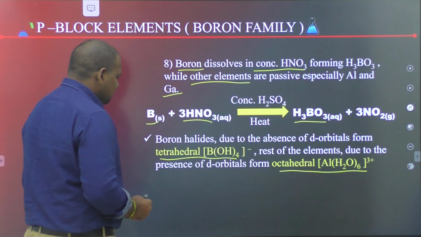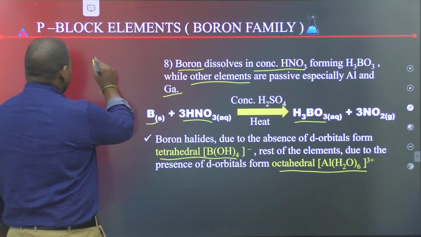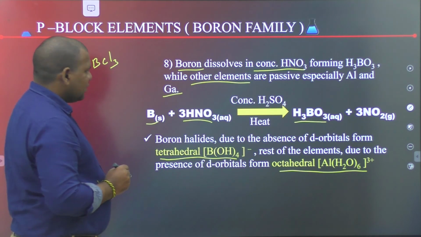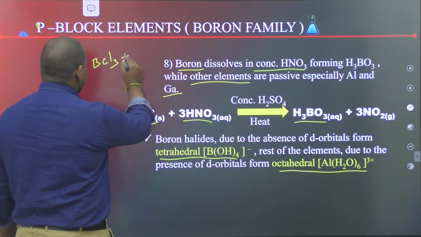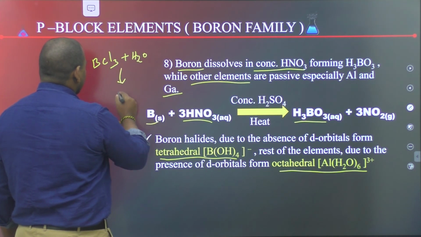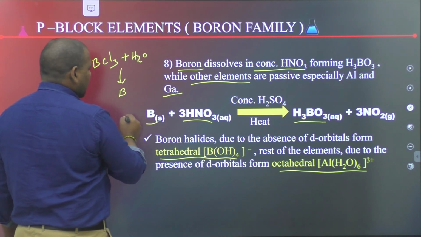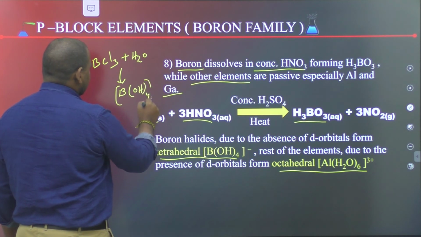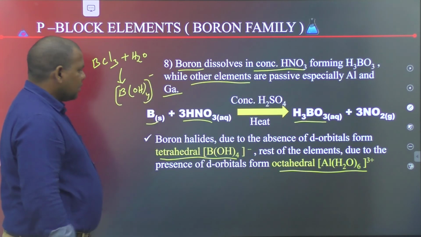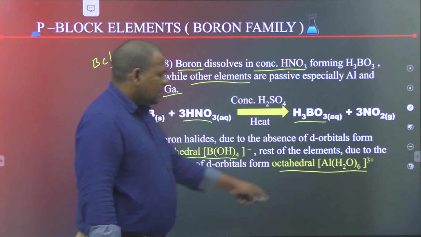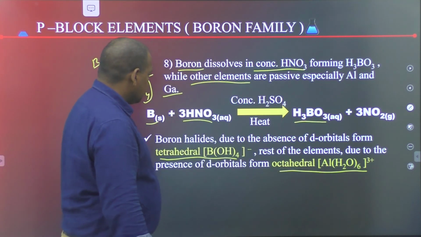For example, boron trihalides such as BH3 and BCl3 react with water H2O, forming tetrahydroxyborate, B(OH)4 minus, due to the absence of d orbitals, but the remaining elements can form octahedral complexes.